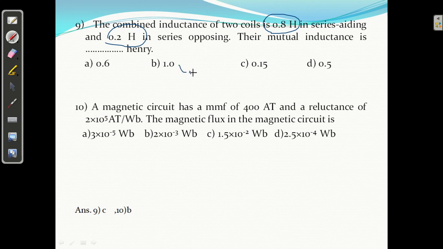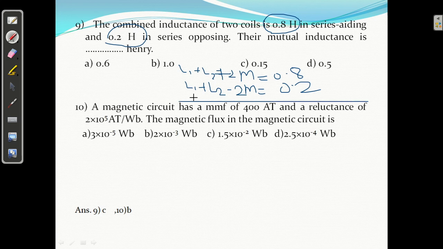L1 plus L2 plus 2M equal to 0.8 is given, when these two coils are connected in series. And when connected in series differentially, L1 plus L2 minus 2M equal to 0.2.